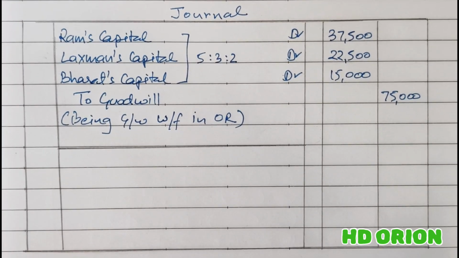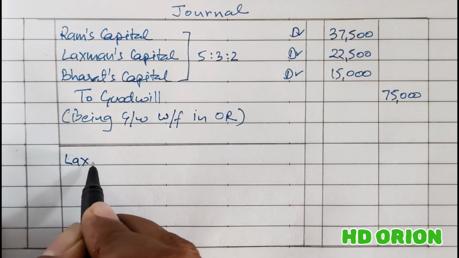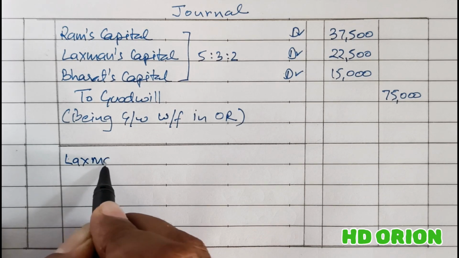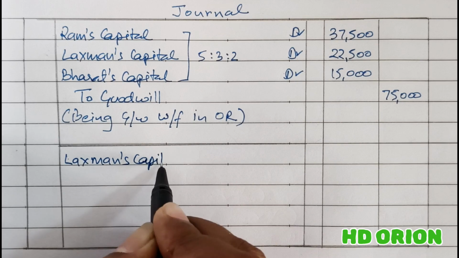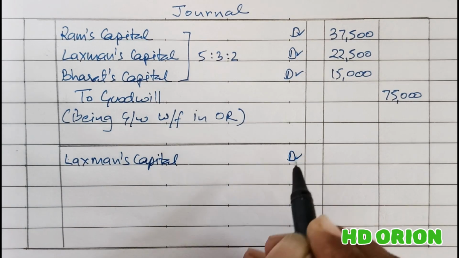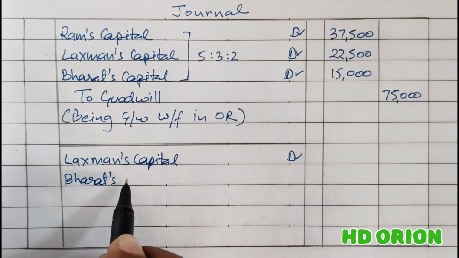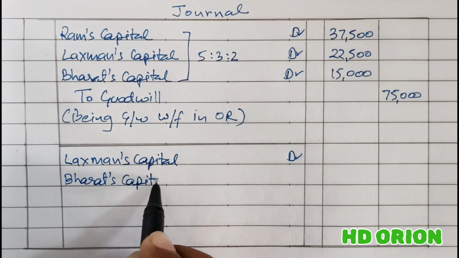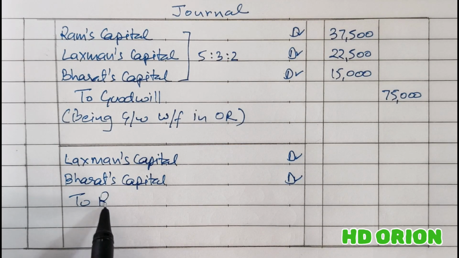Now the treatment of new goodwill, or recently calculated goodwill. So those who have gained, their capital account will be debited. So Lakshman has gained, so Lakshman's capital account is debited. Bharat has also gained. To sacrificer Ram.